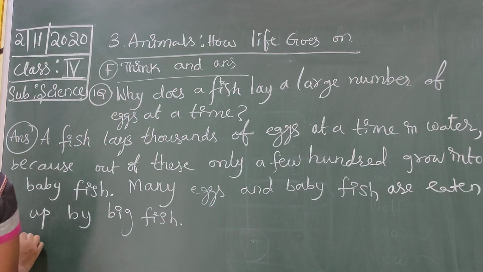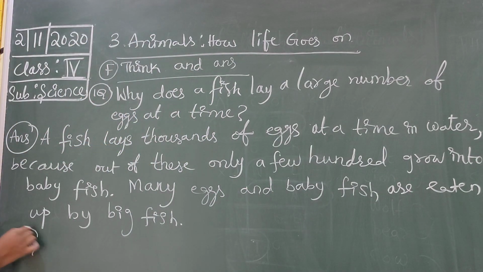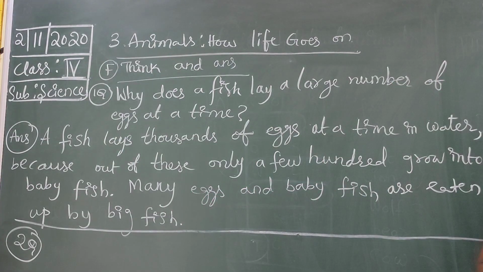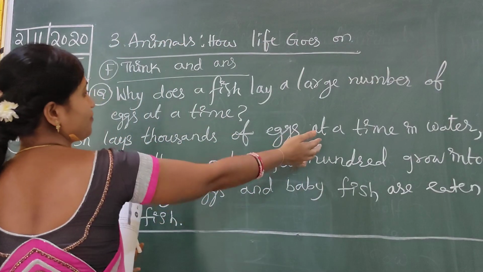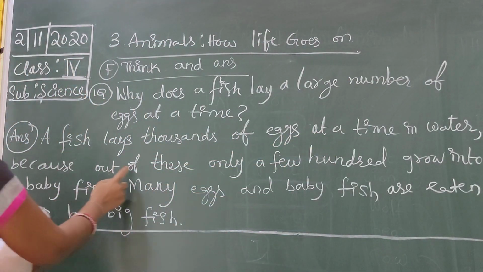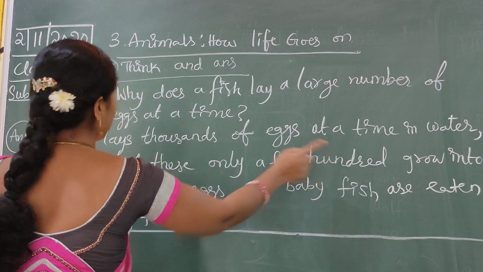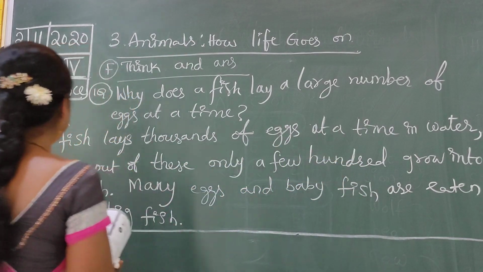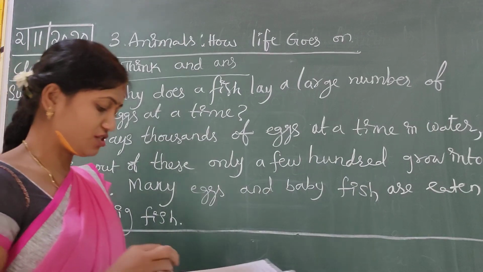Okay. Next. Second question. Understand, children? A fish lays thousands of eggs at a time in water because out of these only a few hundred grow into baby fish. Many eggs and baby fish are eaten up by big fish. Okay?